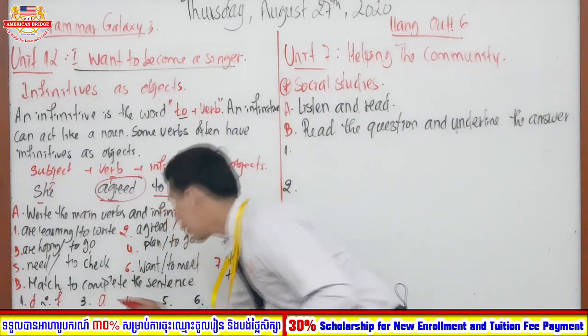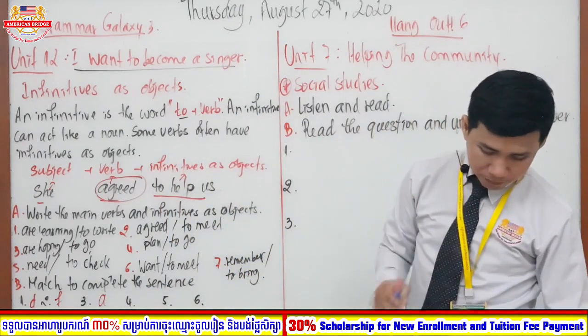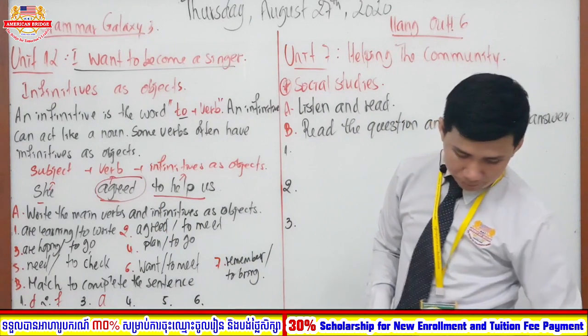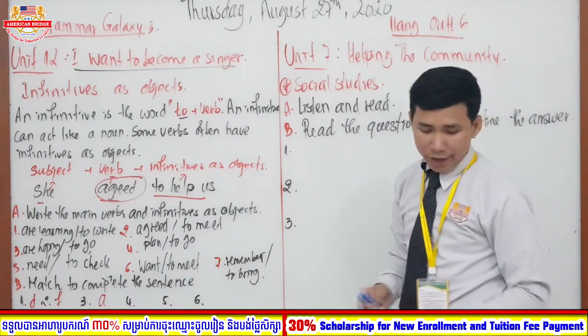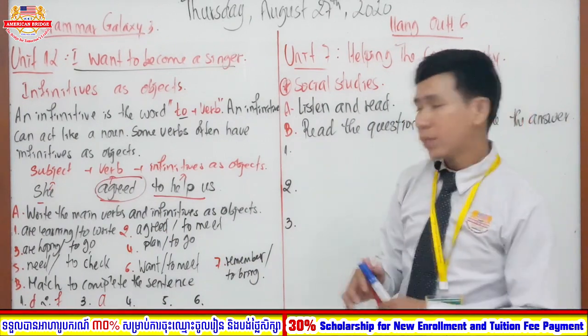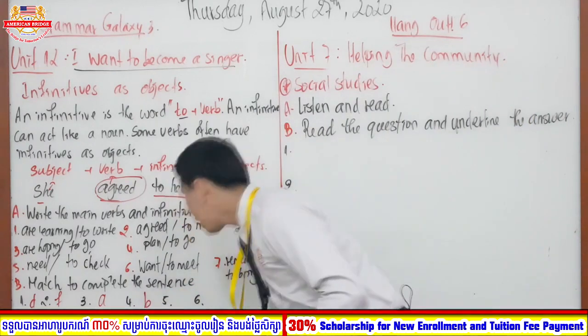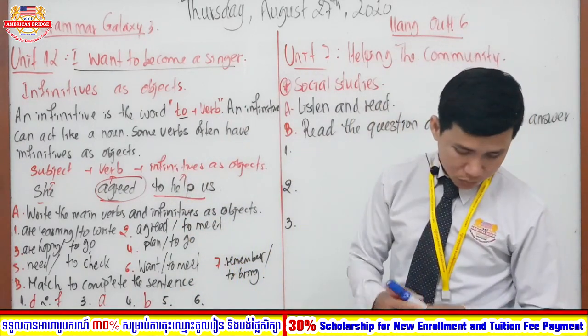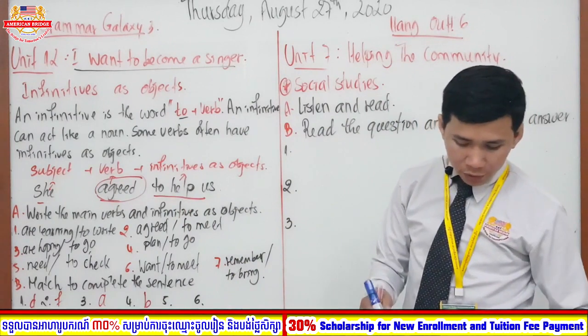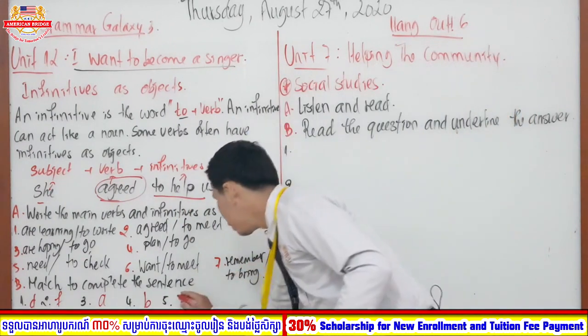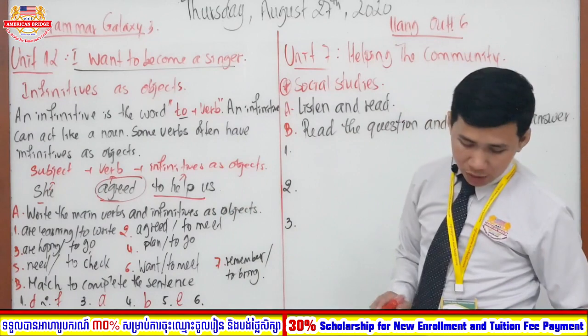So letter A is the correct answer. And then number 4, the dog had to what? Very good, had to take a bath. And number 5, we love to visit our grandparents.